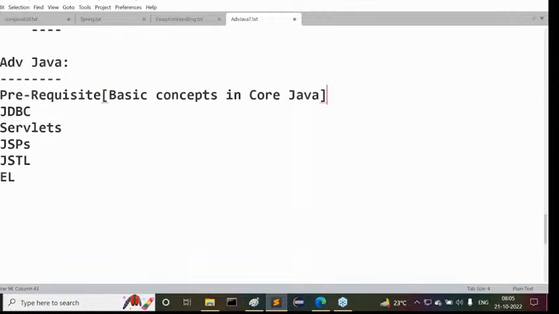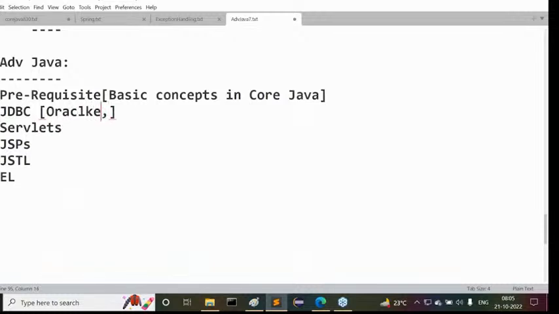If you don't know anything about core Java, but you know what is an integer variable and a float variable, and how to write a class name, that's sufficient to understand my advanced Java classes. Yes, all of you get my point or not? That is one point here. Next, inside this JDBC, I require Oracle, some database basic concepts.